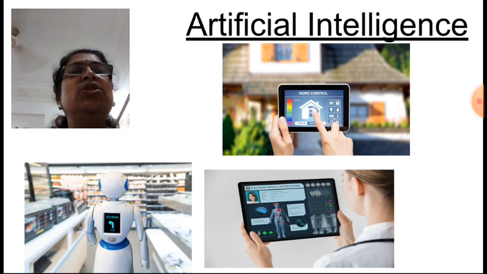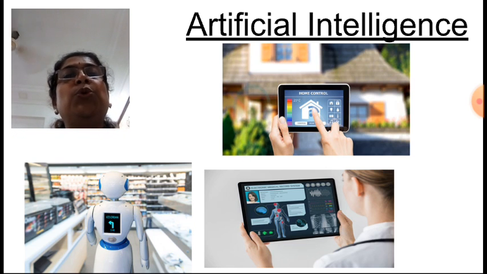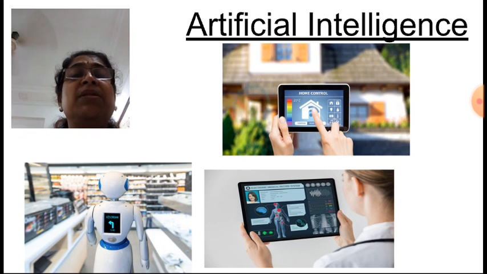This artificial intelligence is used everywhere nowadays. If you see a robot, already pre-programmed robots are used in shops to do billing or to help the human being. Correct. Now if you see in medical sciences also, here the medical science use is shown. One person is looking for the disease or the description of the reports on the tab. Here on the basis of certain things which are already instructed to the computer, one can generate the reports also. Now for home decor also, in the architecture field also, artificial intelligence is used.